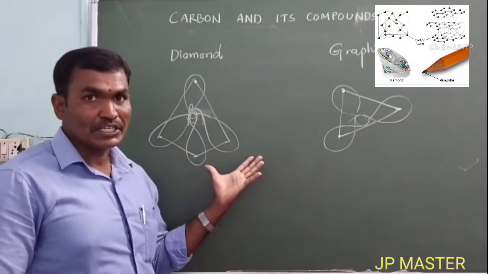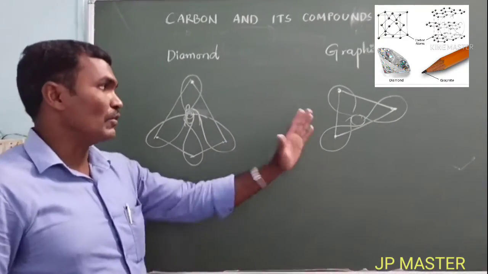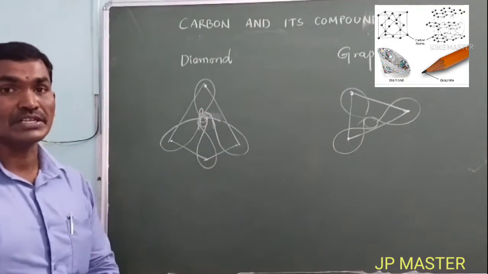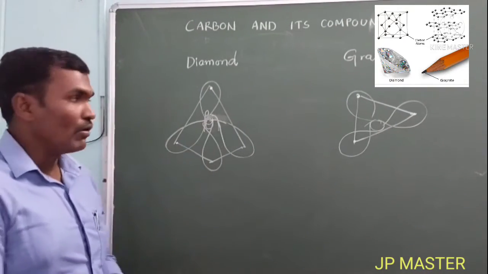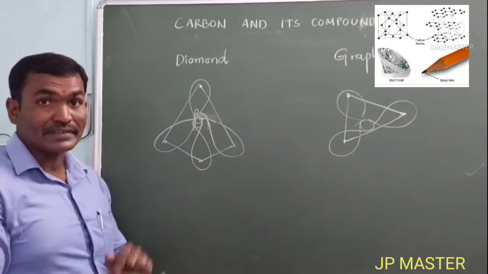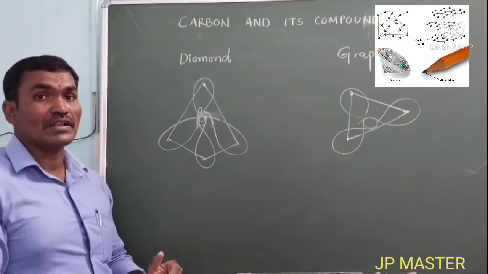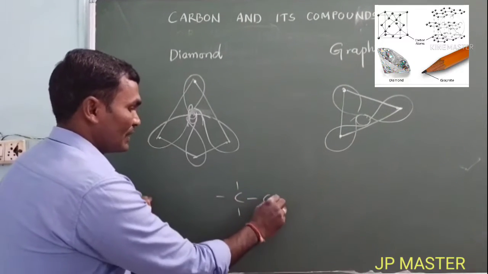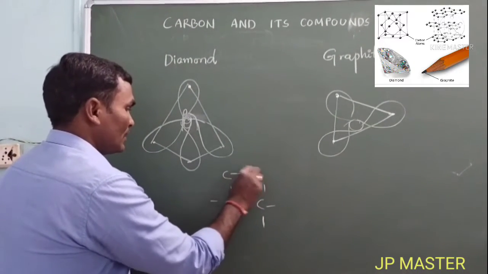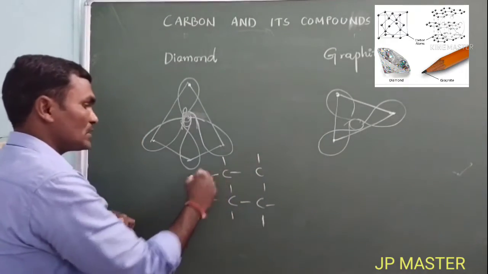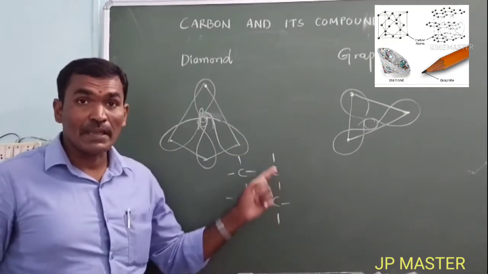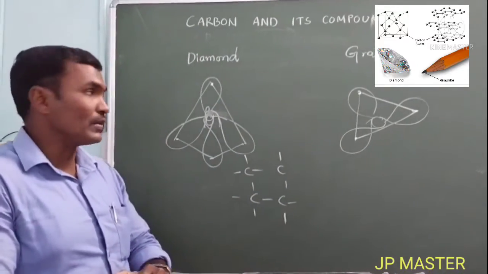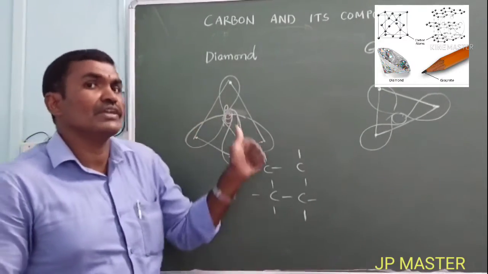But diamond is very shining in nature, and graphite is very weak and easy to break away, whereas diamond is very strong. Why is the diamond very strong? In the diamond, all the carbon atoms are arranged in a systematic manner, in tetrahedral shapes. All carbons undergo sp3 hybridization. Every sp3 hybridized carbon reacts with one more sp3 hybridized carbon. So all carbons are sp3 hybridized, forming sigma bonds that are very tightly packed together. That is the reason diamond is very strong in nature.